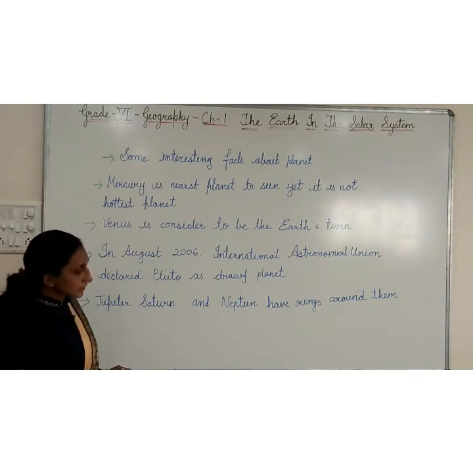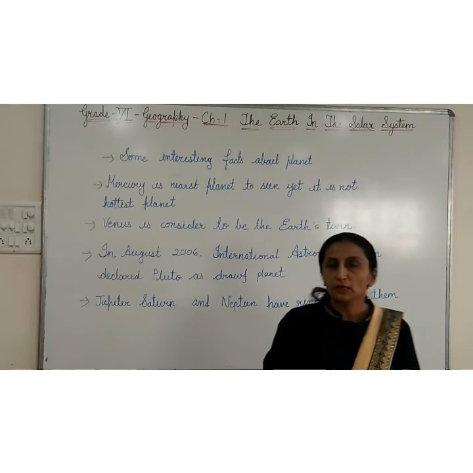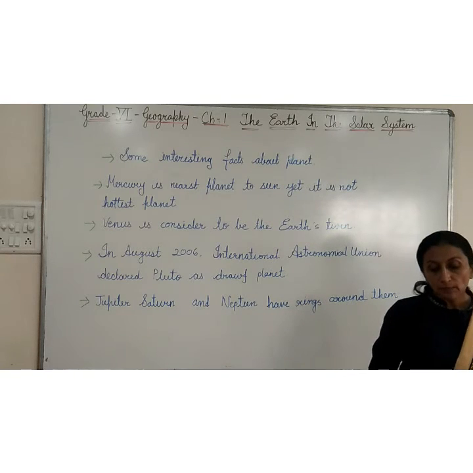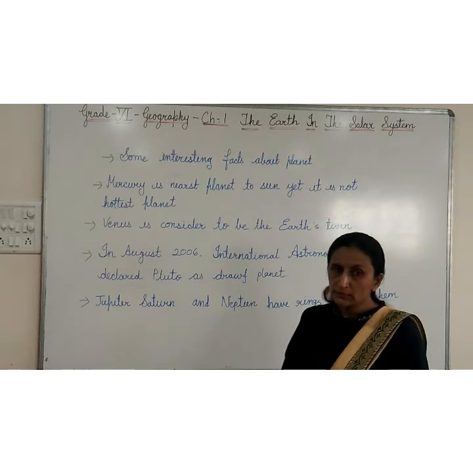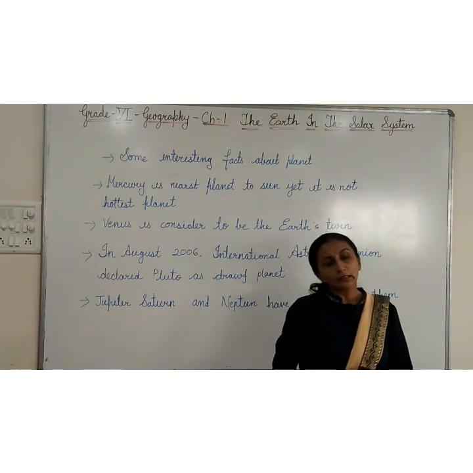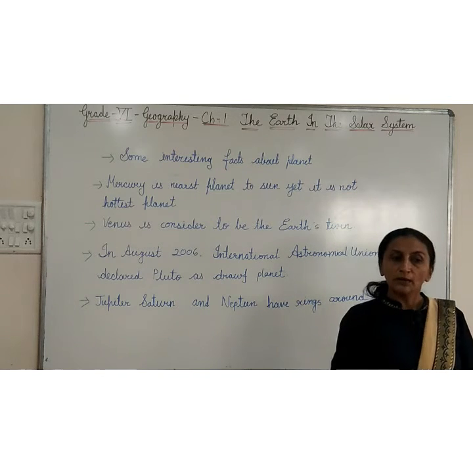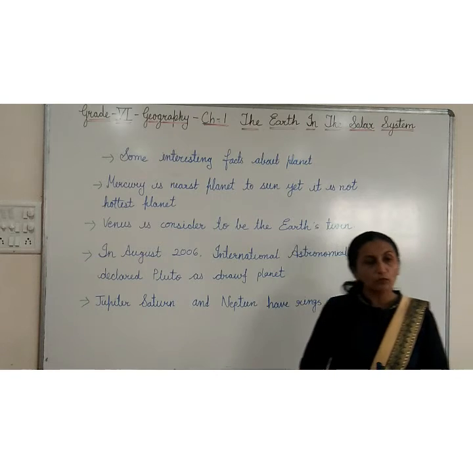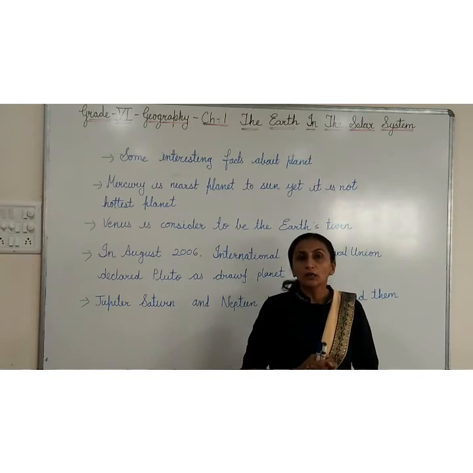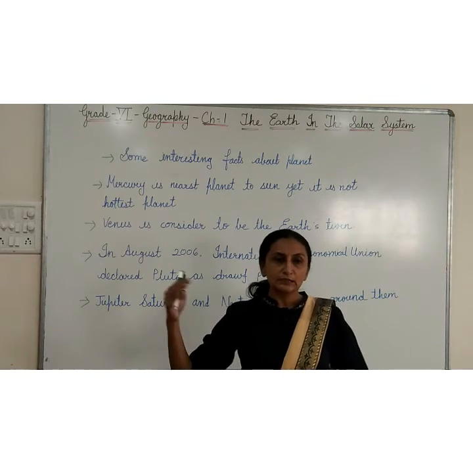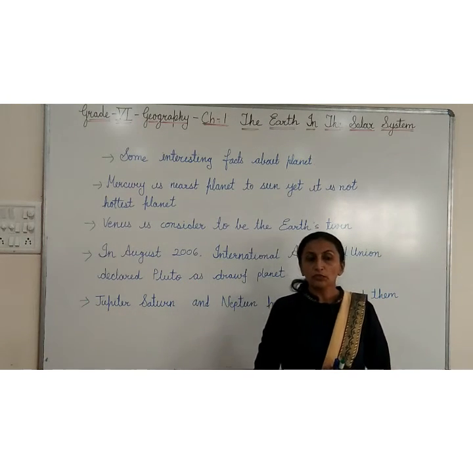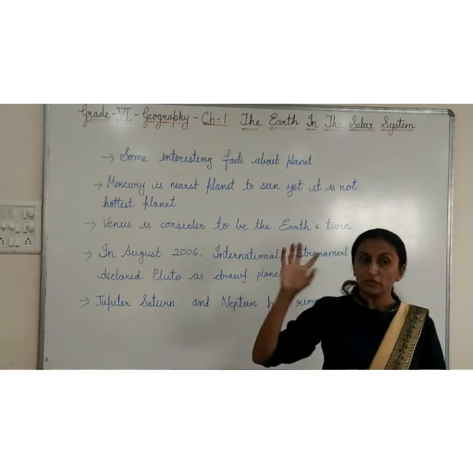Now we will see some interesting facts about planets. See, Mercury is the nearest planet to the sun, yet it is not the hottest planet. Mercury is near to the sun, but it is not counted as the hottest planet because on Mercury there is no atmosphere. Atmosphere means the layer of gases around the earth. On the earth atmosphere is there. On Mercury no gases are there, so heat is coming and passing on, going on. So the heat is not retained. Mercury is not counted as the hottest planet, yet it is near to the Sun.